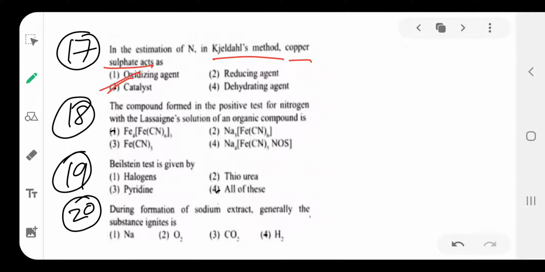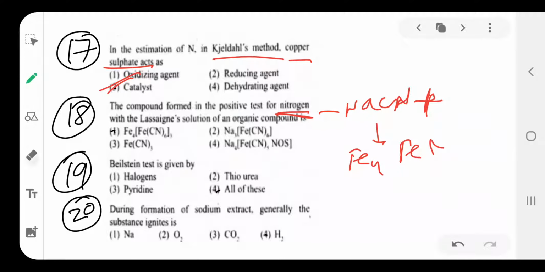Lassaigne's extract solution of an organic compound. Just now I told you the organic compound containing nitrogen is converted into NaCN. That NaCN reacts with sodium hexacyanoferrate to form Prussian blue color. The nitrogen present in the given organic compound turns blue, which indicates the Prussian blue color. The formula is Fe4[Fe(CN)6]3.